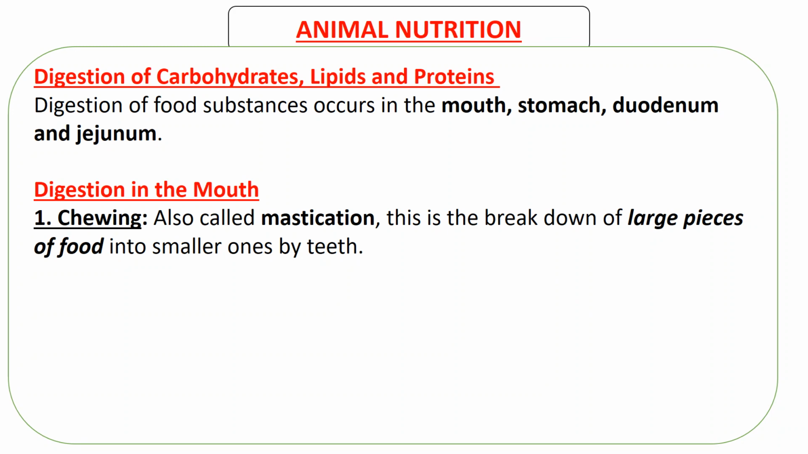The first process is chewing, which is also called mastication. This is basically the breakdown of large pieces of food into smaller ones by teeth. So why should food be broken down into smaller pieces? First, chewing is an example of physical digestion. What's the importance of physical digestion? To increase the surface area. So that's the importance of chewing.